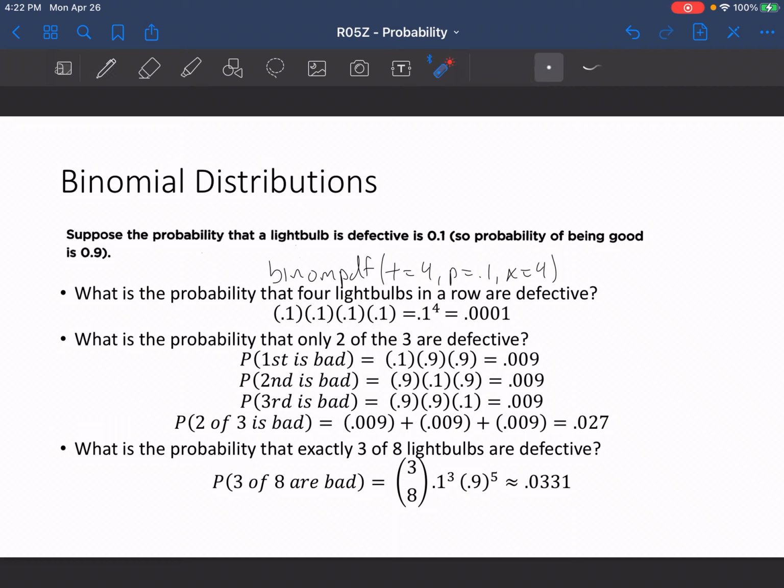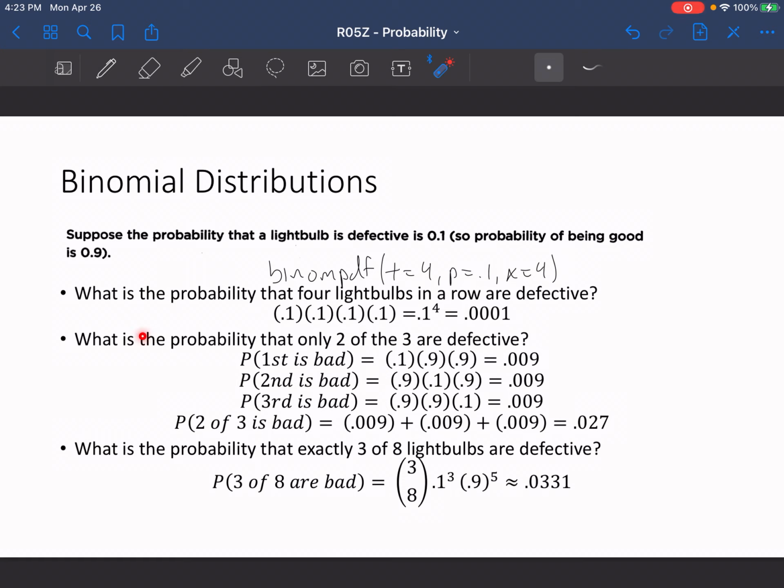In all honesty, whichever way makes the most sense to you is completely fine to solve this problem. In some instances, it may be easier for your brain to understand that, okay, I've got 4 instances of a light bulb being defective, and so I know that I'm going to run the probability of it being defective 4 different times, so I'm just going to take 0.1 times 0.1 times 0.1 times 0.1, and that's going to give me my probability at the end. Either way, it should work for you.